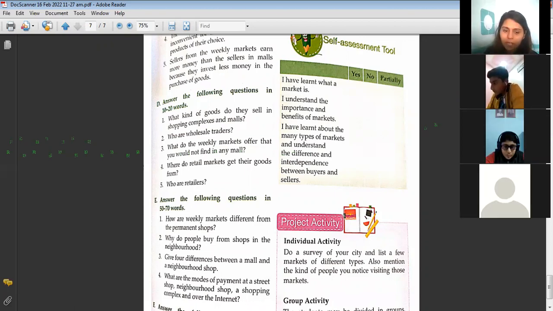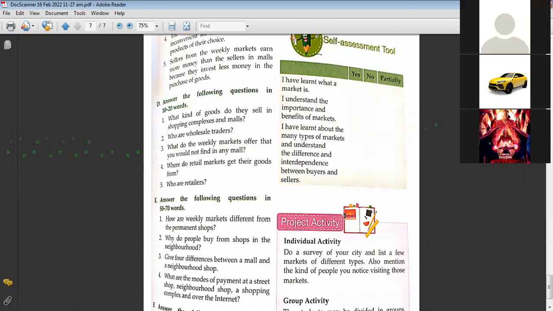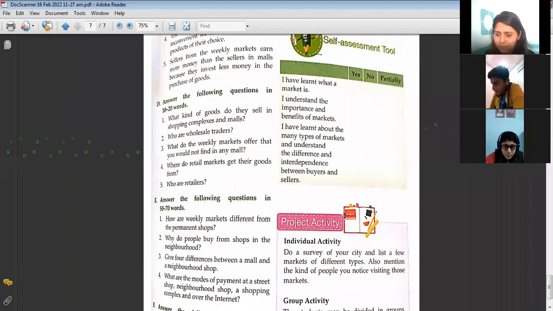Right? The next answer will be given by Lakshya. Please, ma'am, can I tell? Please be quiet. Why are you behaving like kids? Yes, Lakshya. Please tell me who are retailers, beta.